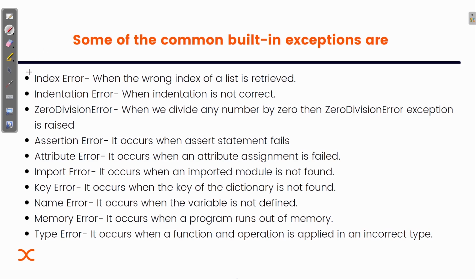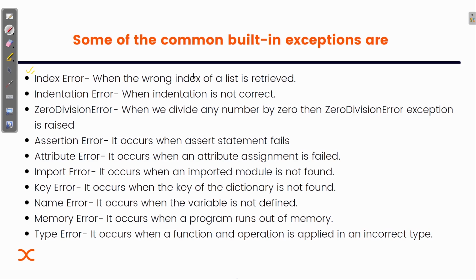So the first one is index error. Now what is that? It occurs when the wrong index of a list is retrieved. We know that we can do indexing in a list. If you remember, basically we have list, tuple, dictionary, and set, and each of them has some specific properties, that is ordered, changeable, indexed.